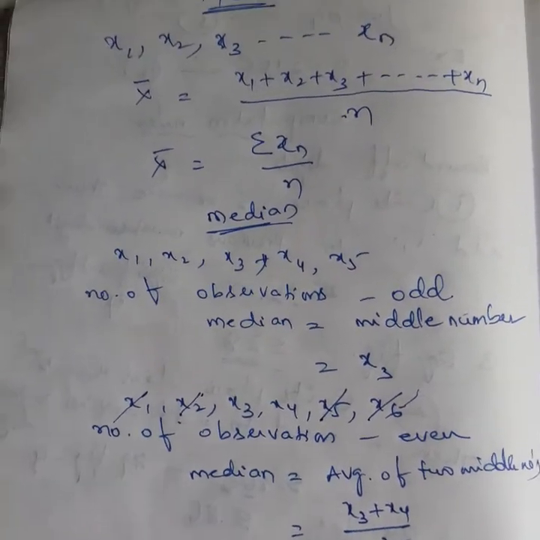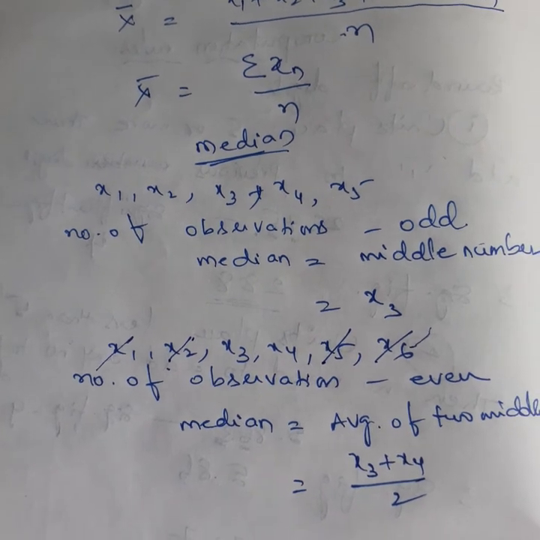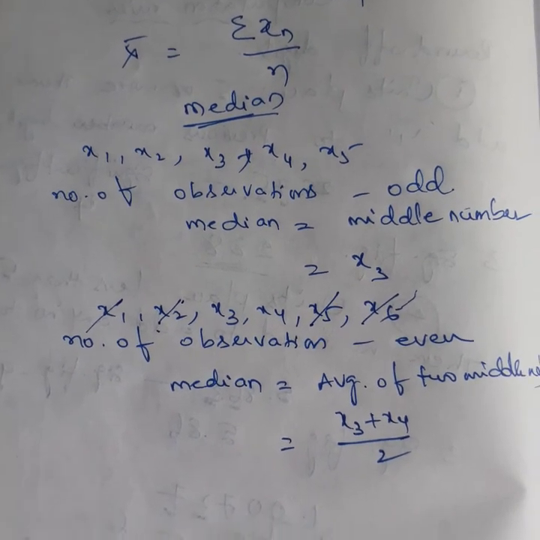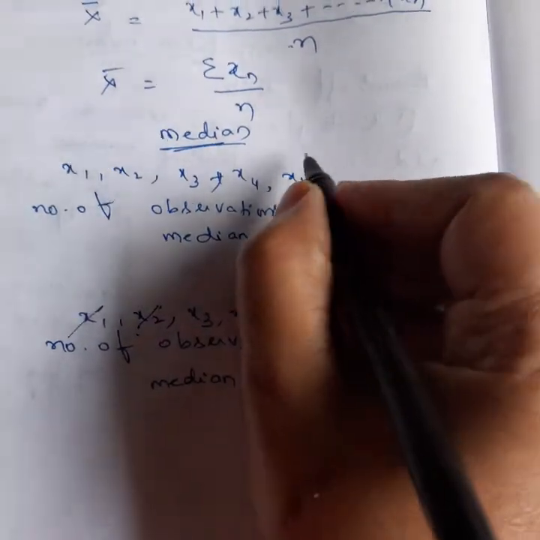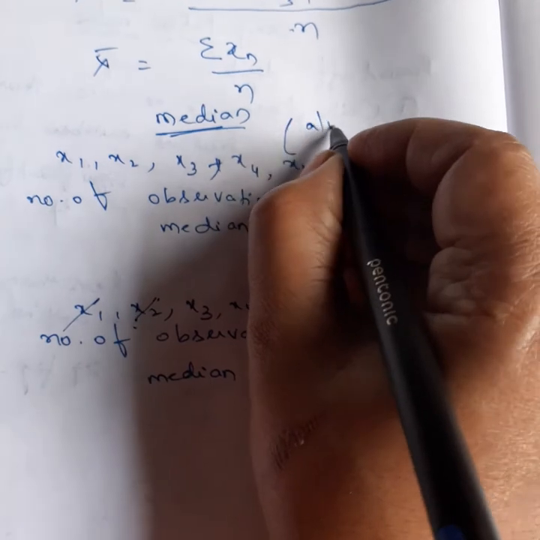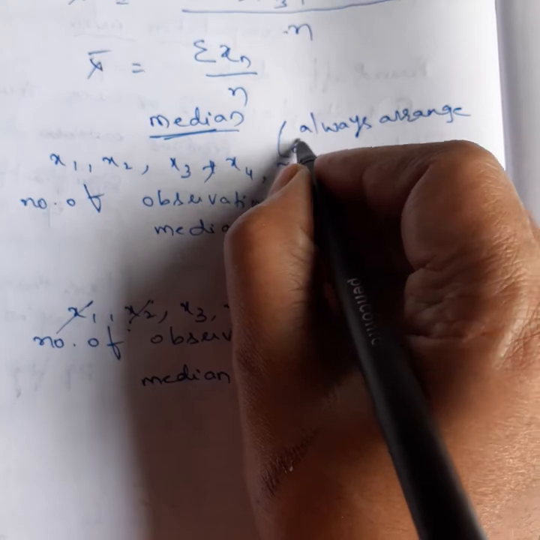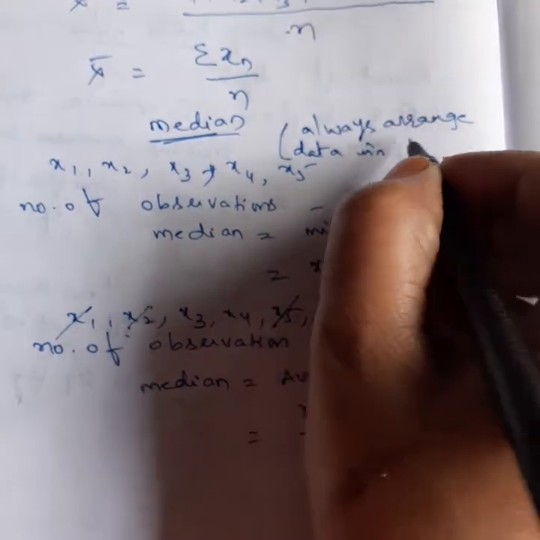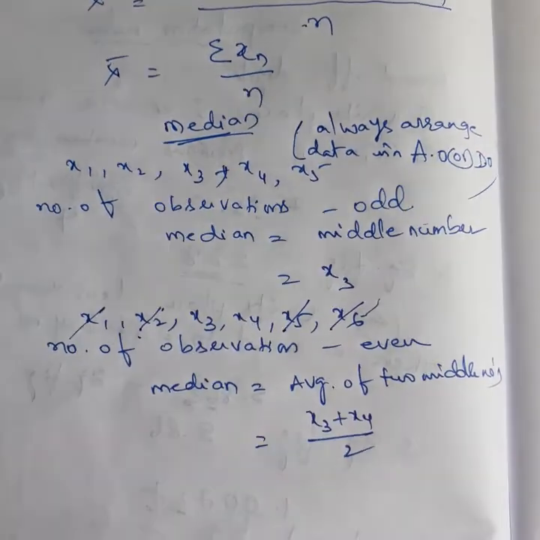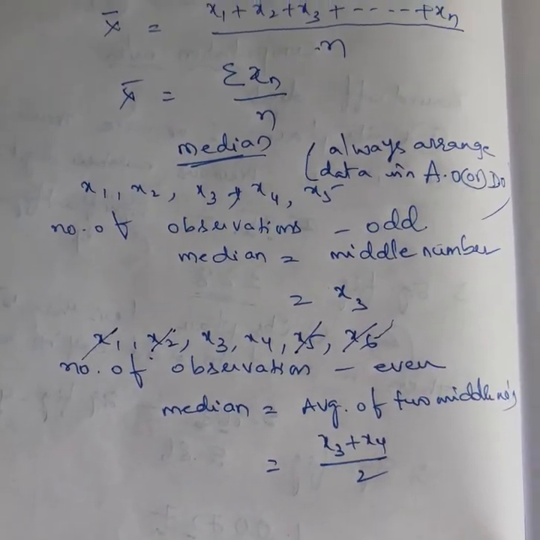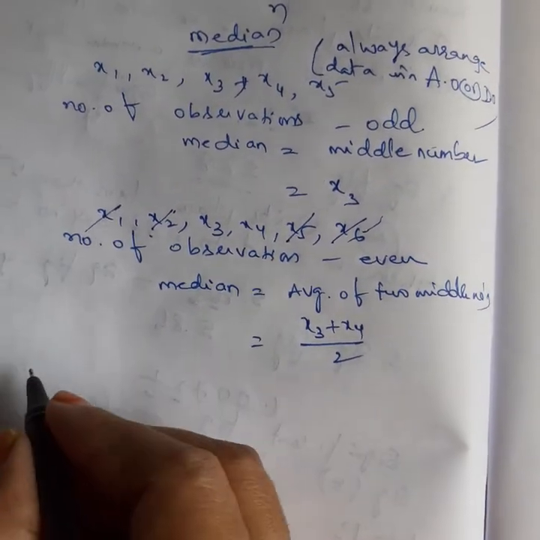Students, one thing you must always remember: whenever you calculate the median, the data should be arranged in ascending order or descending order. Don't forget that point. Always arrange data in ascending order or descending order. There should be a particular order. Suppose you forget that point, then you will get wrong answers.